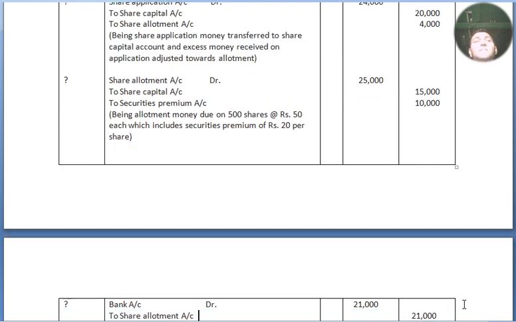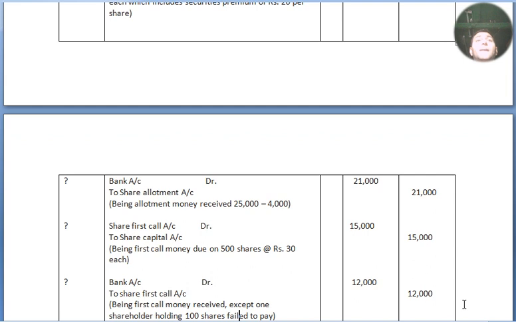We have asked, now we will receive how much? Bank account debited to share allotment account. Out of 25,000 we have received only 21,000, because 4,000 we have already received and it is already adjusted towards the allotment. So 21,000 on the debit side and 21,000 on the credit side. Now we move to the next entry. Share first call account debited to share capital account, being first call money due on 500 shares at the rate of rupees 30 each. So it will be 15,000 on the debit side and 15,000 on the credit side.